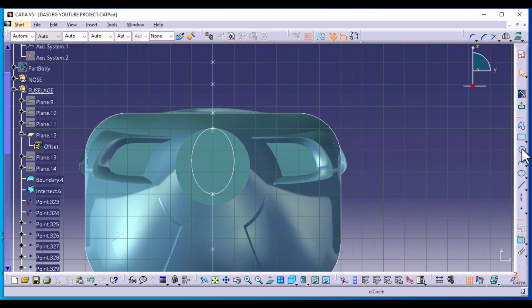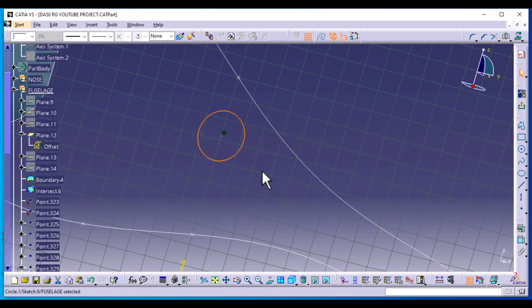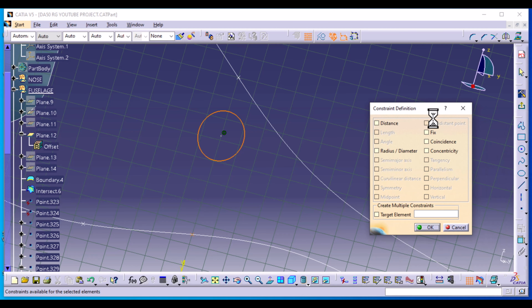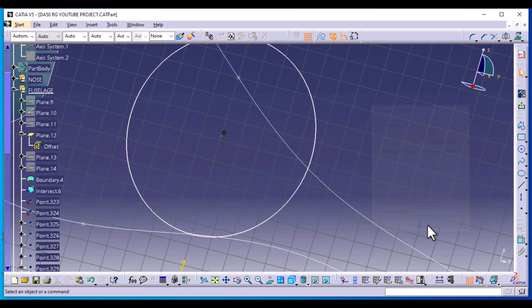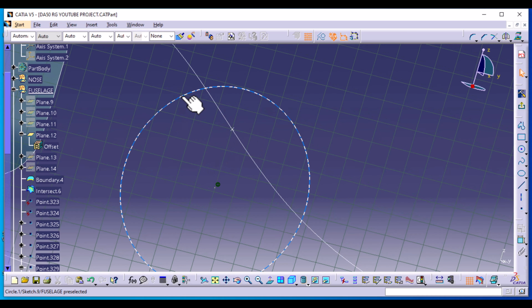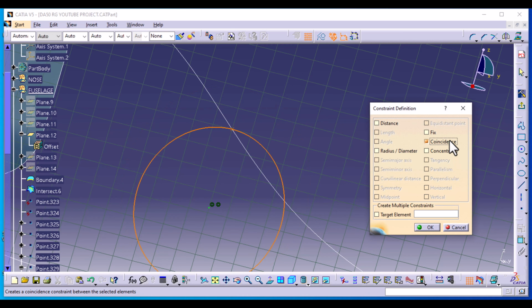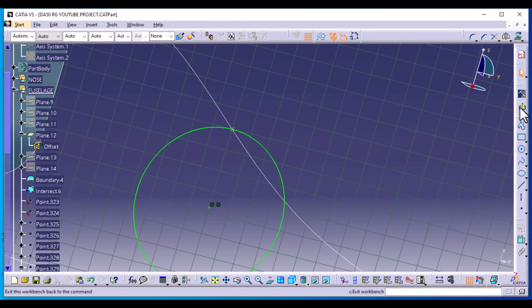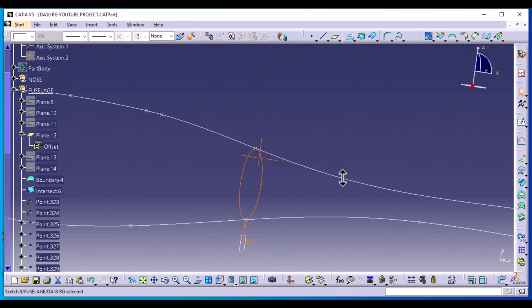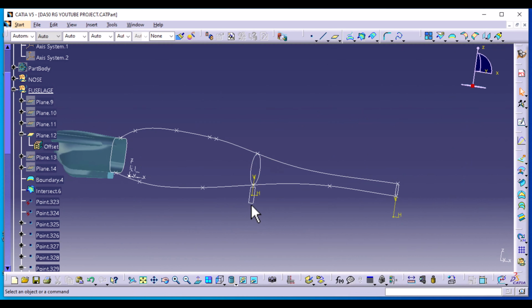We're going to sketch a circle using center. And then I'm going to rotate so I can see where my points are. Once again, just select the circle, Ctrl, hold, select the point, go to constraint definition and select coincident. Select OK. Again, the circle with the top point, constraint definition, coincident, and select OK, then exit the workbench. Now we have 2 profiles.